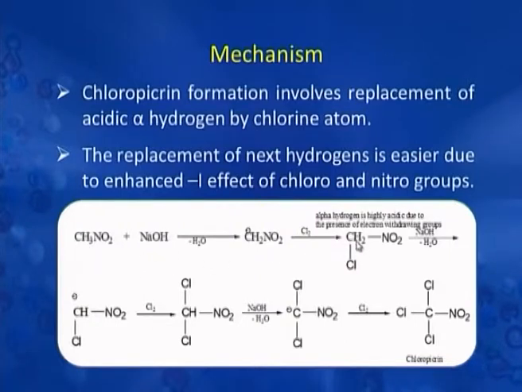The reason is they have the -I effect from this chlorine as well as from this nitro group. As a result, the abstraction of this alpha hydrogen becomes easier and there is formation of 1,1-dichloronitromethane, and then in the third step the third hydrogen of the nitromethane is replaced and there is formation of trichloronitromethane, also known as chloropicrin.